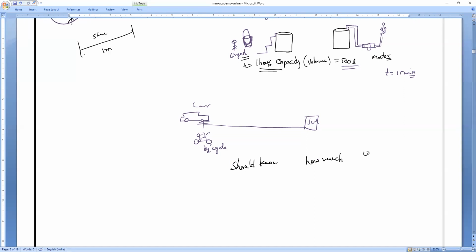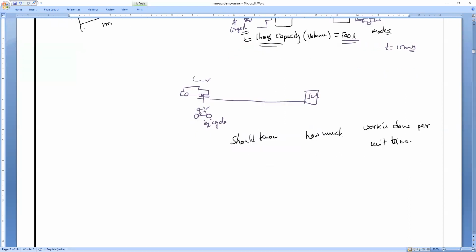How much work is done per unit time, what do we call that? Power. So we should know how much work is done per unit time.